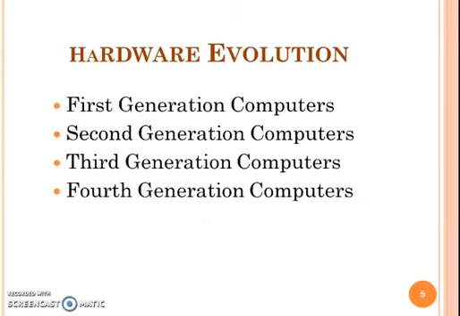In the hardware evolution, we classify the generation of computers into four types. First generation, second generation, third generation, fourth generation. Next, we see about one by one.